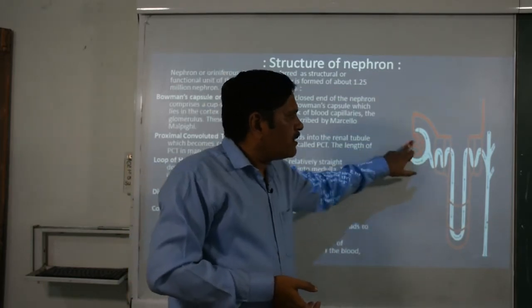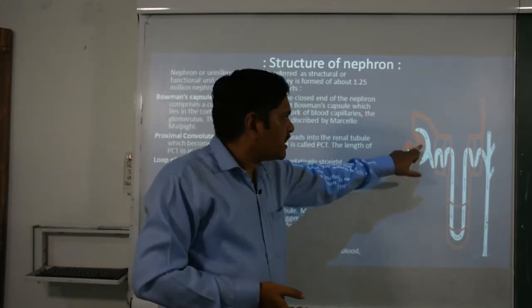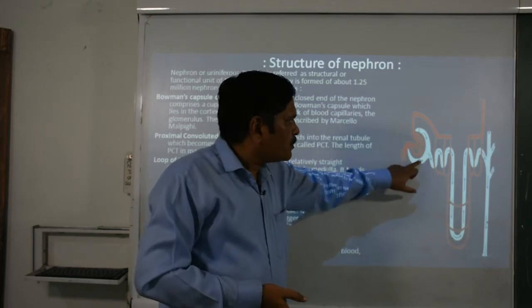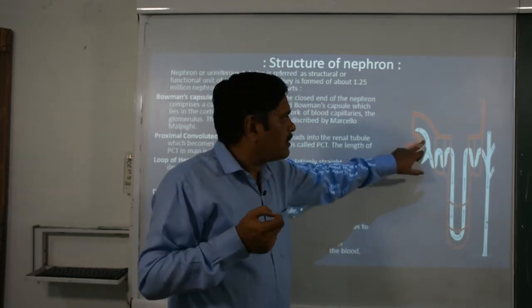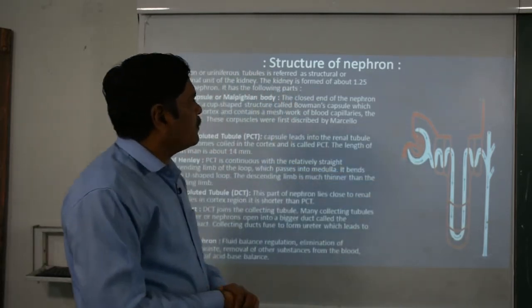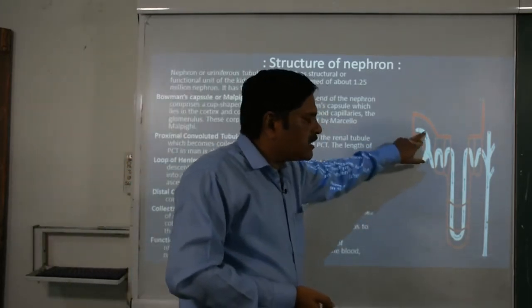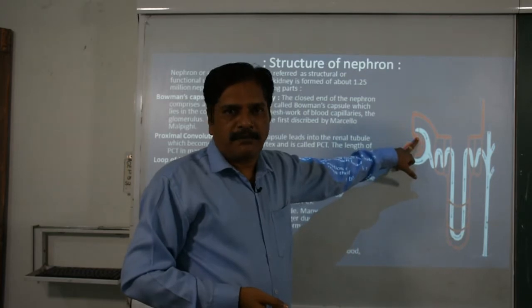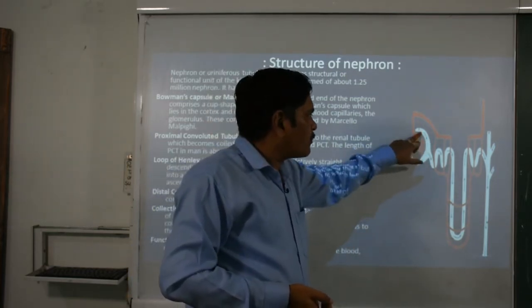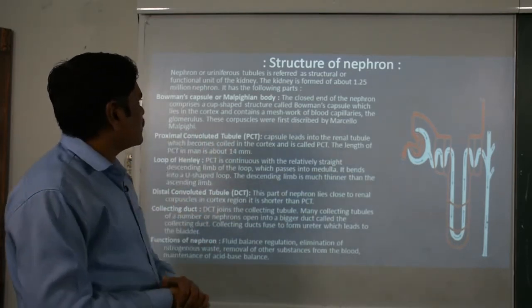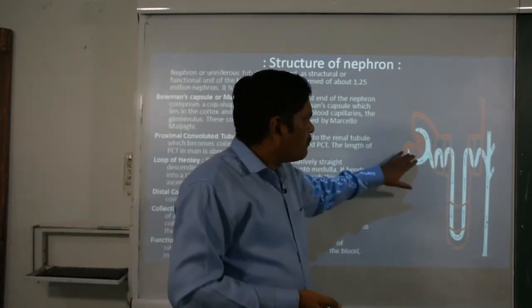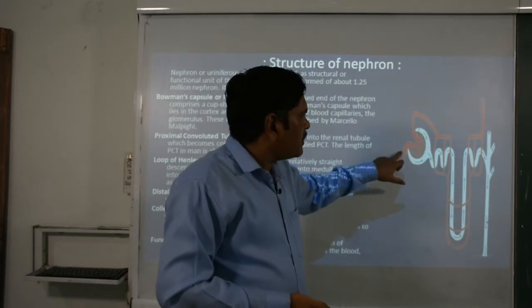So a process of dialysis actually takes place in the Bowman capsule. This was discovered by a scientist named Marcello Malpighi, so it is also called the Malpighian body.